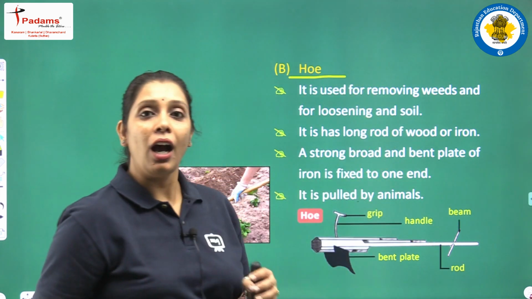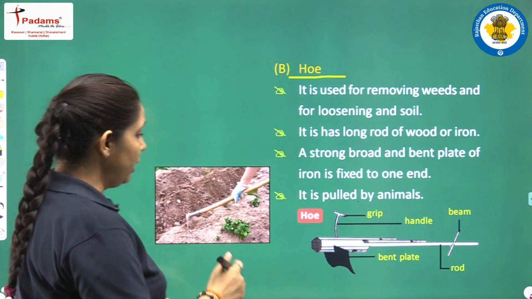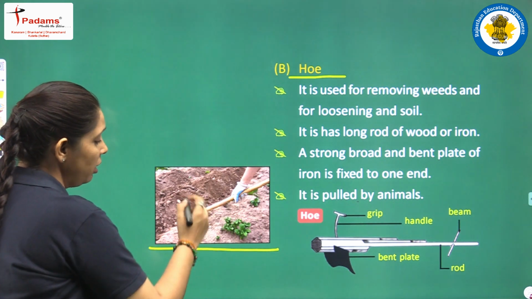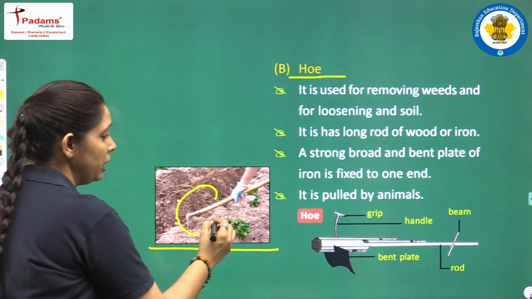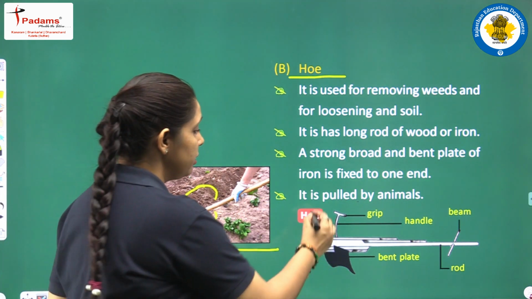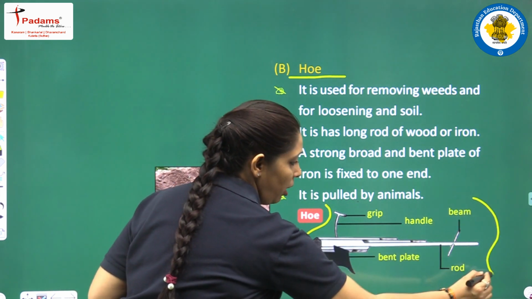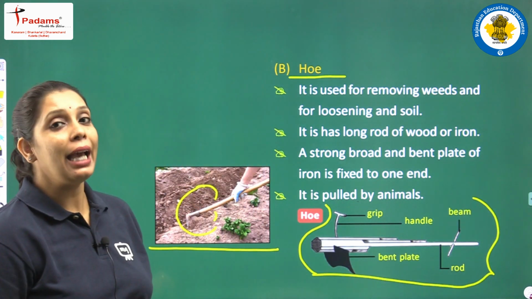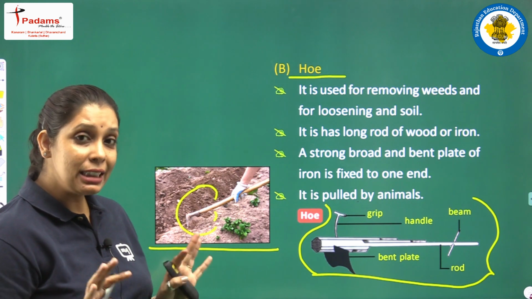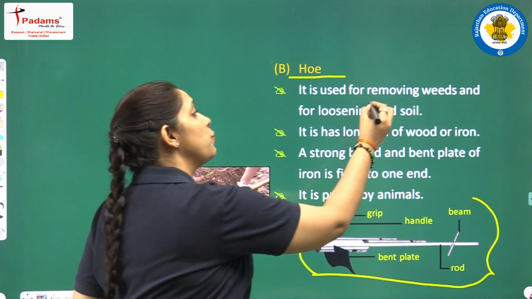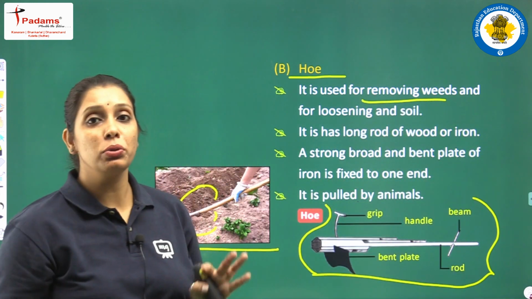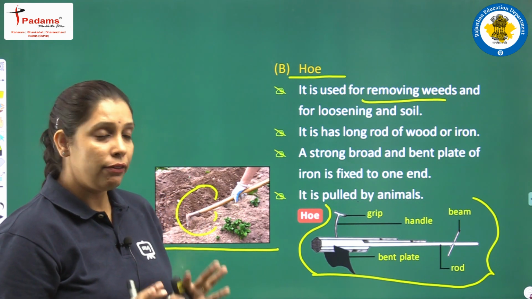Students, how does the hoe look like? It looks like this. Here the hoe is used manually, and this is another hoe diagram which is pulled by an animal. What is it basically, students? It is used for removing weeds and for loosening the soil. Fine.